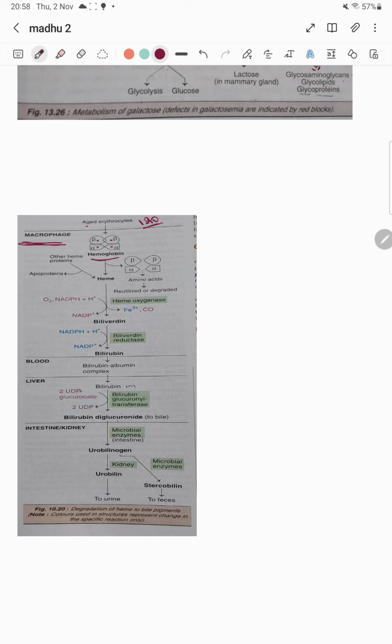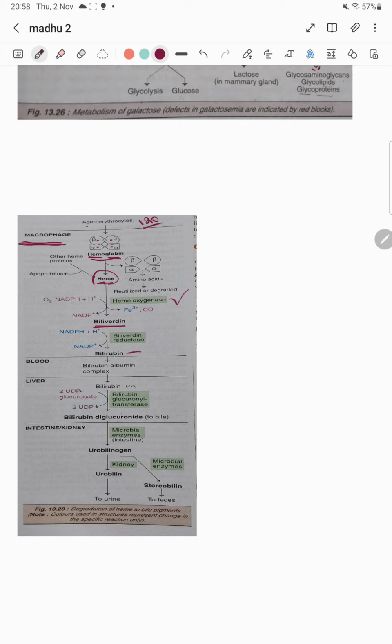Hemoglobin will be broken down into two pieces. For example, if you split a hemoglobin, what all you will get? You will get globin part and also heme part. Now we have heme part here and globin part is removed. We have only heme here. This heme will be converted to biliverdin by heme oxygenase. Biliverdin is converted to bilirubin by biliverdin reductase.